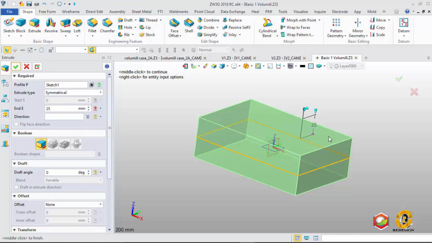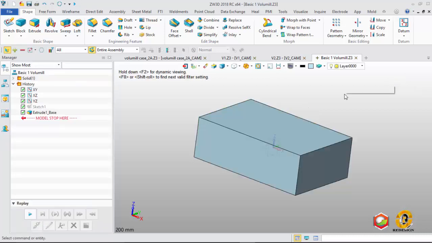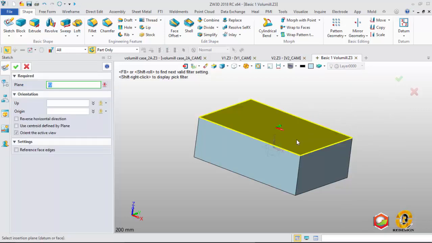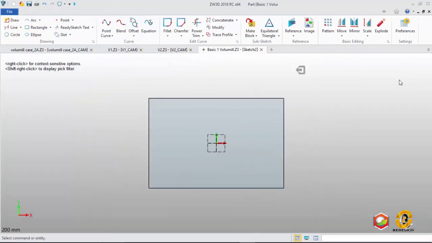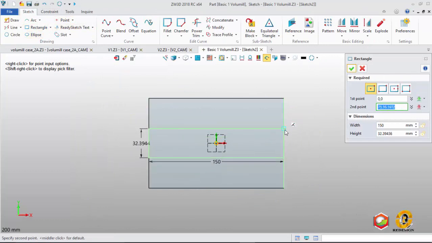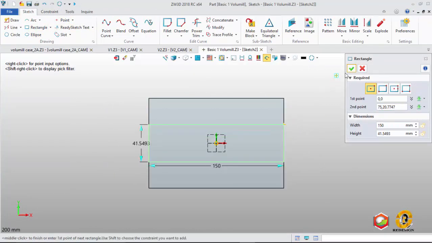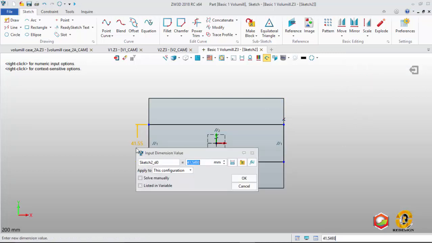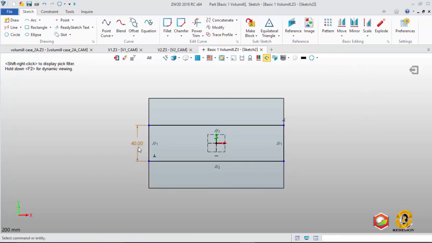for height, totally 50. Then I create a sketch again in this face, using rectangle again for this one, then double click and use, for example, 40.